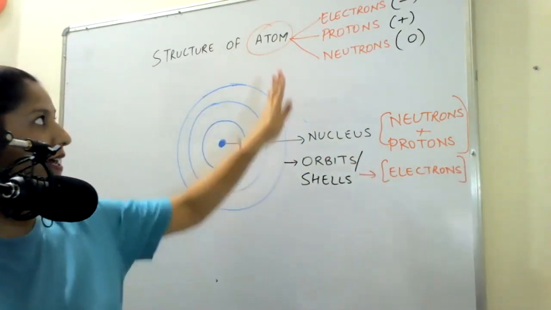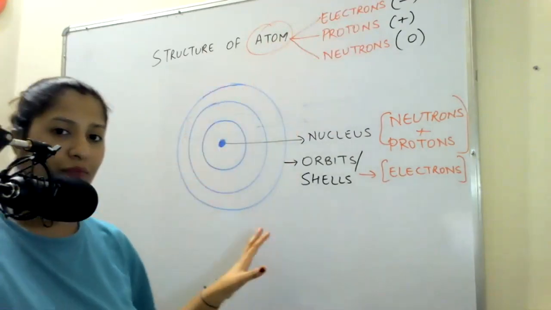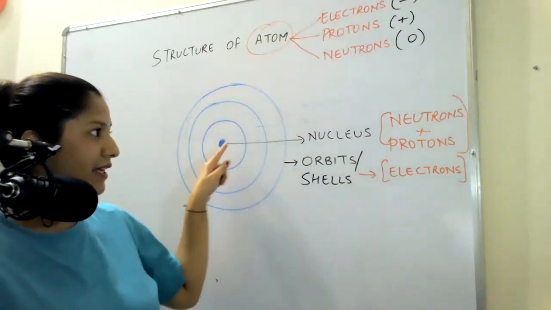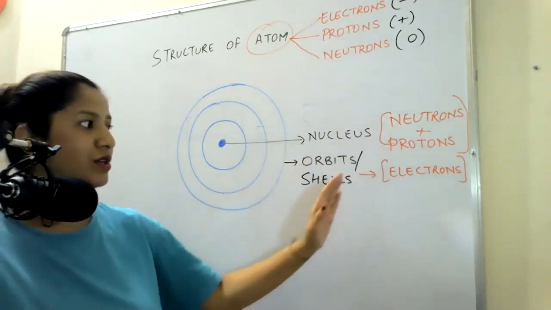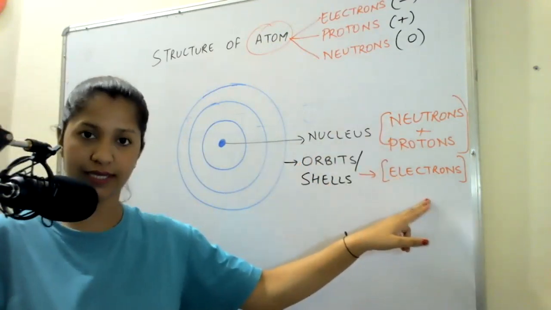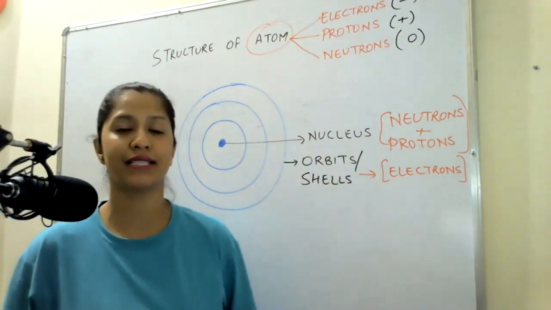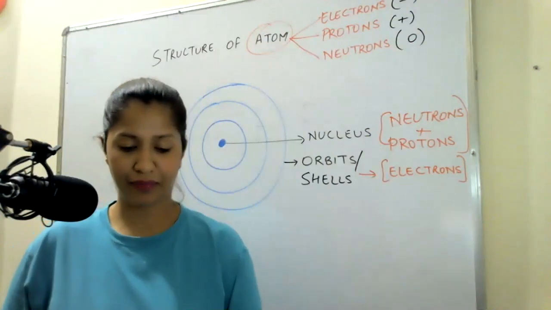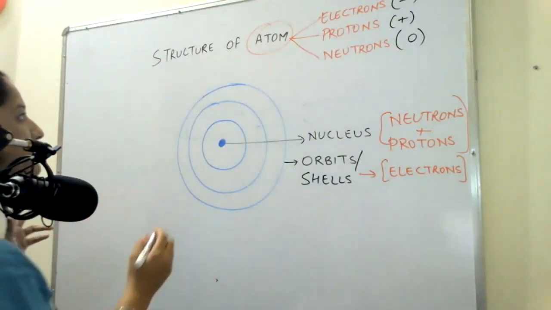As I said, atom is made up of three things. These three things are arranged in this type of structure. That is, inside the nucleus, I have neutrons and protons, and inside the orbits or shells, I have electrons. This is how the atom is made. Now, let us consider an example. For example, say I have sodium. Sodium symbol.